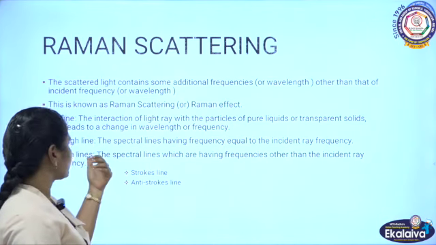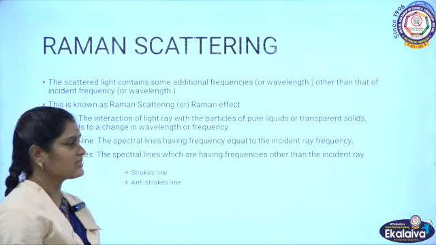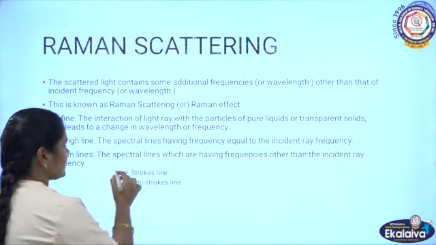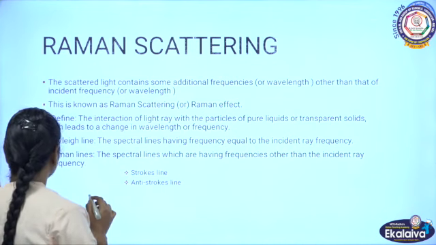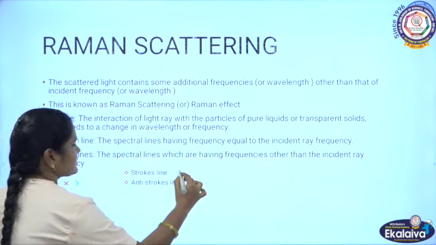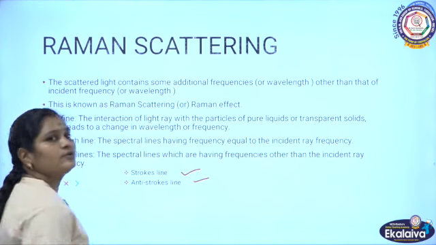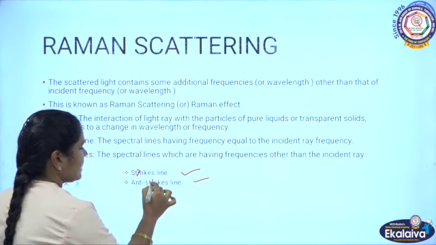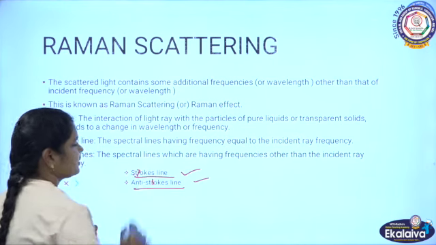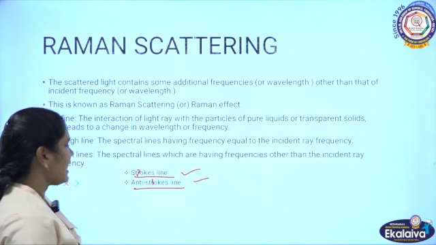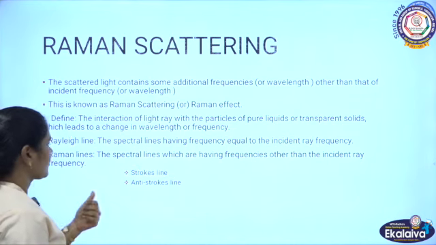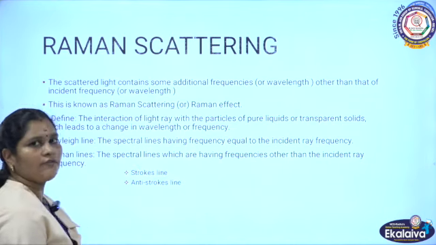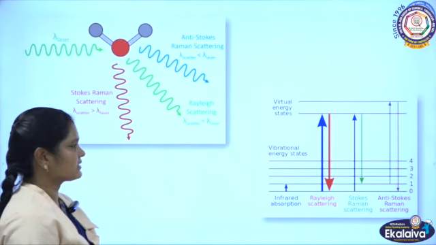Those are called Raman lines. These Raman lines are classified into two types: one is Stokes lines, another one is anti-Stokes lines. Let's see the explanation of Stokes and anti-Stokes lines.